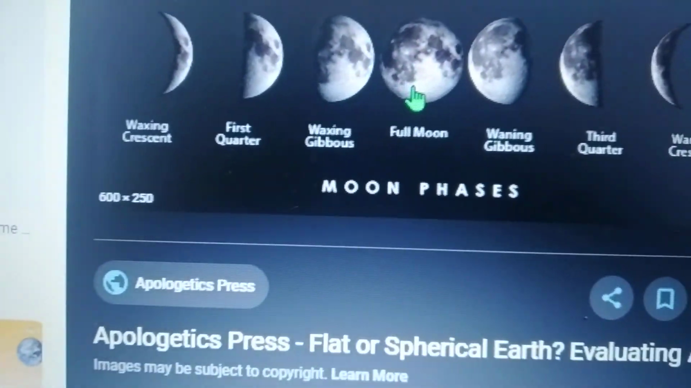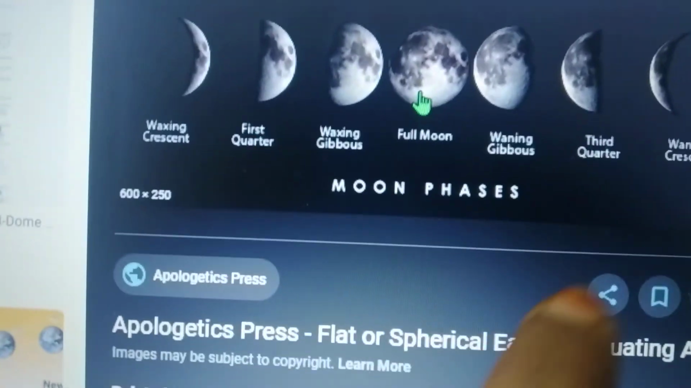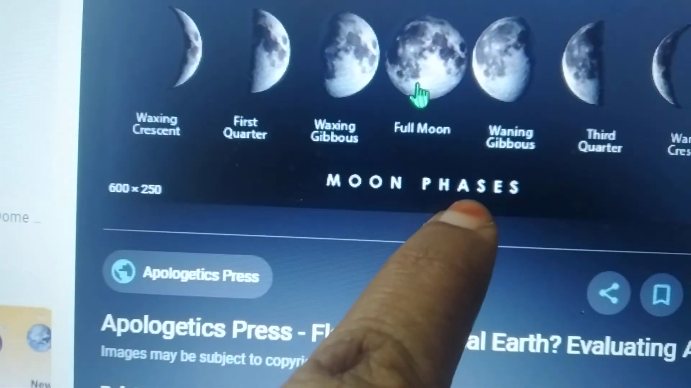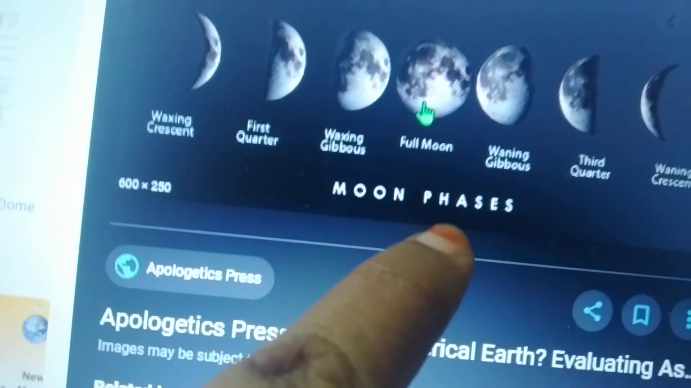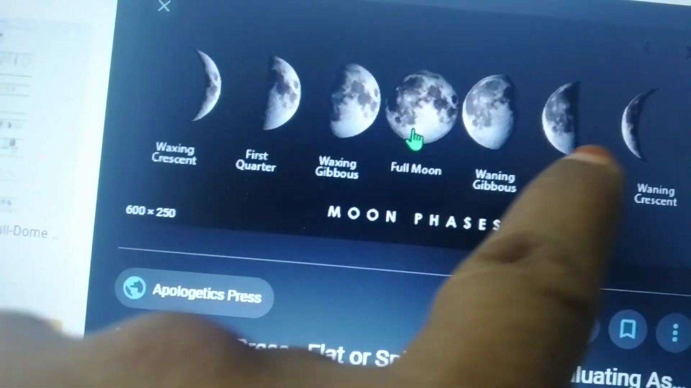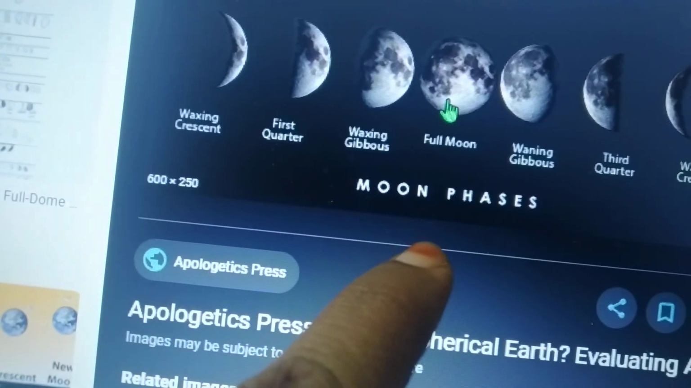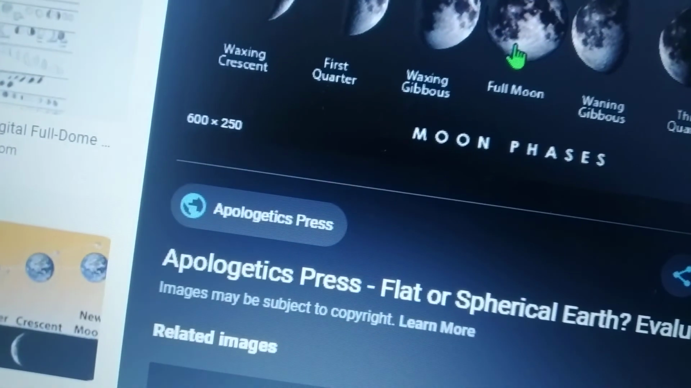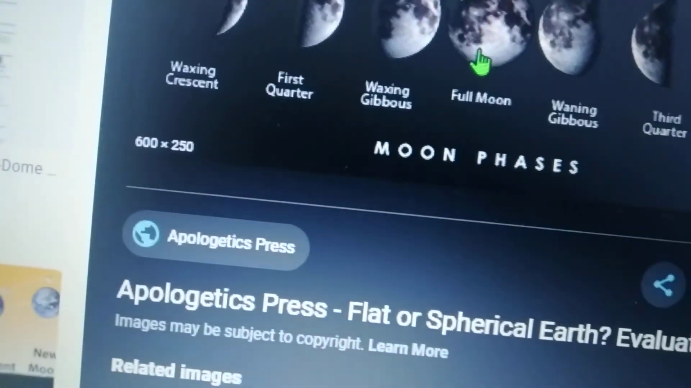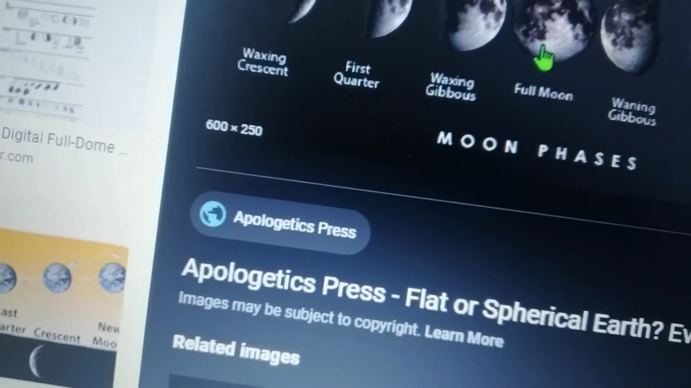Different shapes of the moon are called moon phases, phases of the moon. What is meant by phases of the moon? Different shapes of the moon are called phases of the moon. Understood, children? So this finishes your lesson.